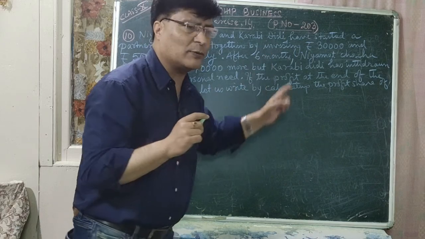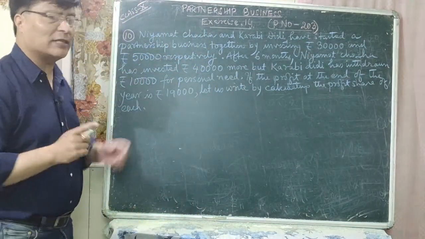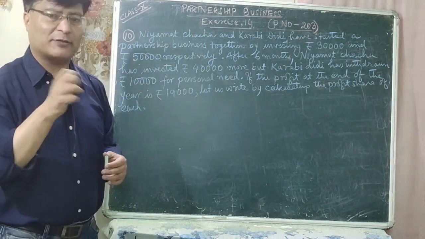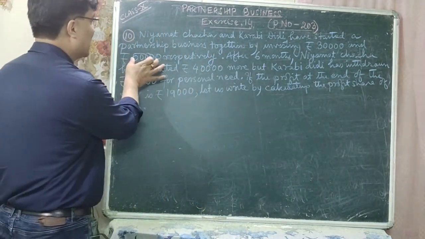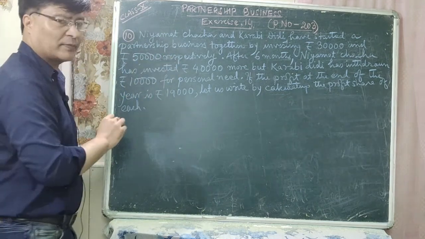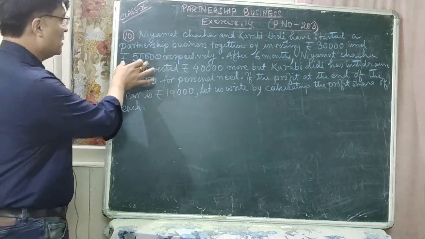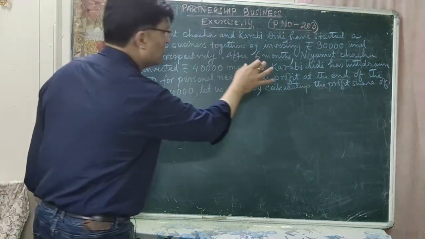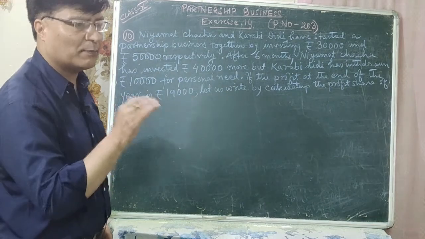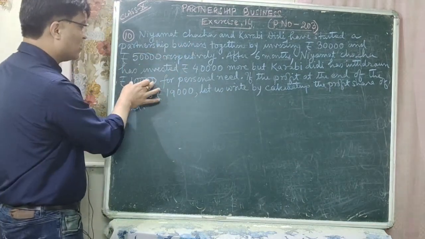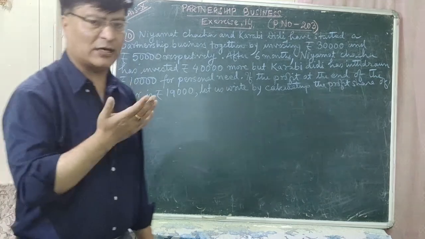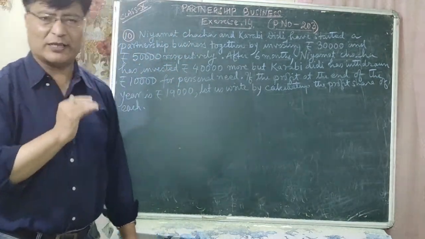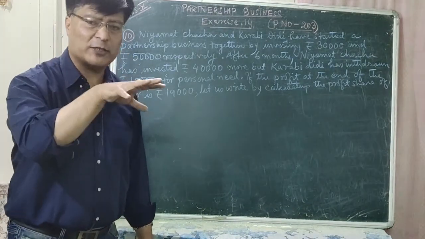But after 6 months, Karbi Didi has withdrawn rupees 10,000 for her personal need. Karbi Didi has invested rupees 50,000 in the partnership business. This rupees 50,000 is kept fixed for 6 months, and after 6 months Karbi Didi has withdrawn rupees 10,000 for her personal need. The 50,000 मा यो 10,000 घटाउँदा कति भयो 40,000. That 40,000 is kept fixed for another 6 months.